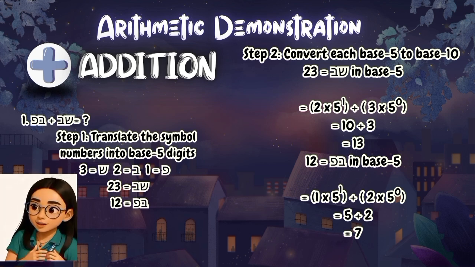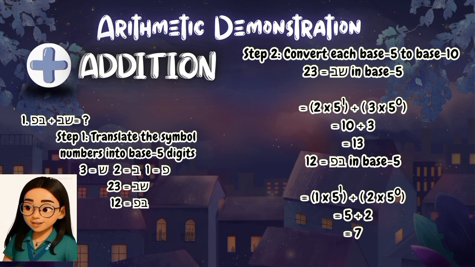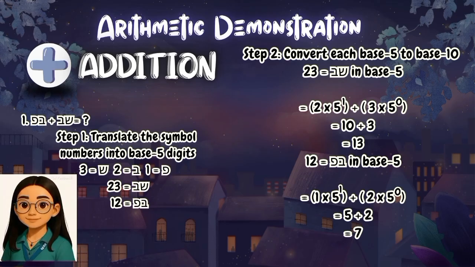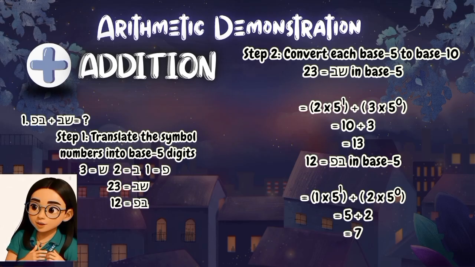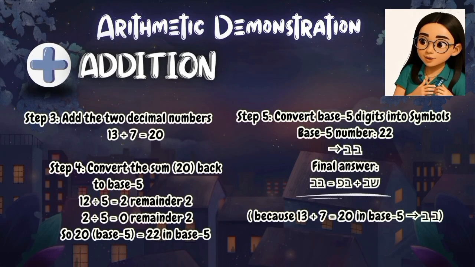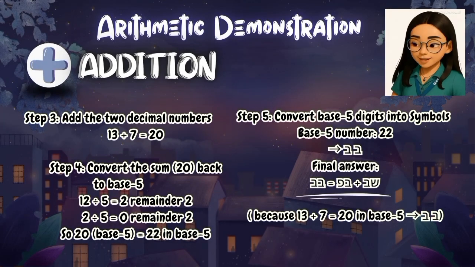For the next step, we can convert these base 5 numbers into base 10, wherein 23 in base 5 is equal to 13, and 12 in base 5 is equal to 7 in base 10. Adding these two base 10 values gives us 13 plus 7, which is equal to 20.